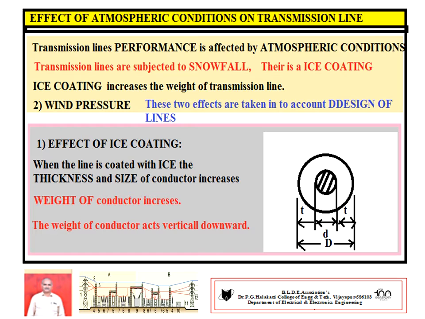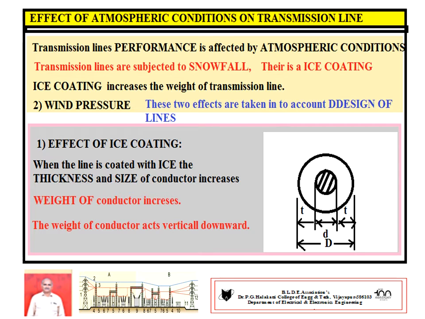Due to ice, the conductor surface is covered by a layer of ice. It is known as ice coating, as shown in the figure. Let small d be the diameter of the conductor, and small t the thickness of ice coated over the conductor.